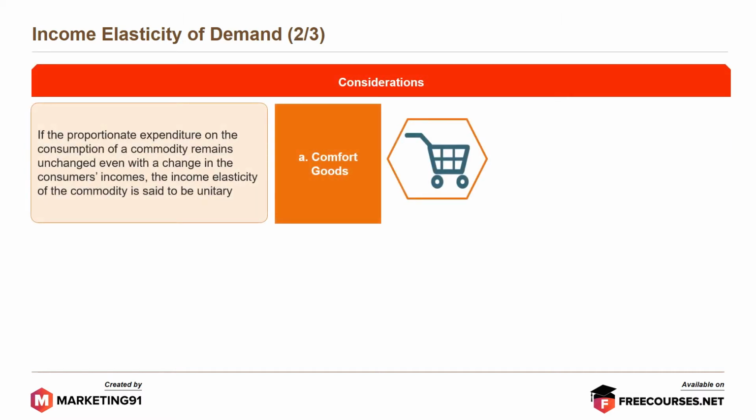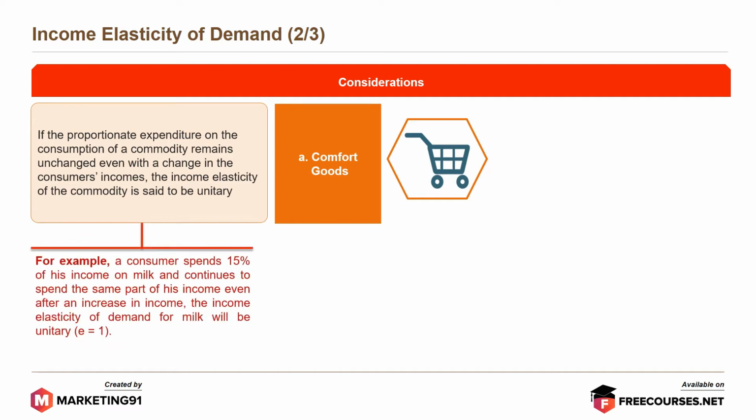A. Comfort goods. If the proportionate expenditure on the consumption of a commodity remains unchanged even with a change in the consumer's incomes, then the income elasticity of commodity is said to be unitary. For example, a consumer spends 15% of its income on milk and continues to spend the same part of income even after an increase in income. The income elasticity of demand for milk will be unitary, that is E equal to 1.